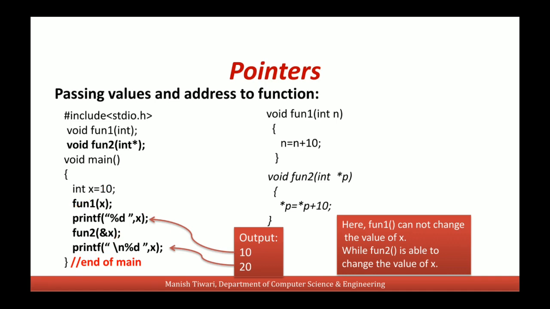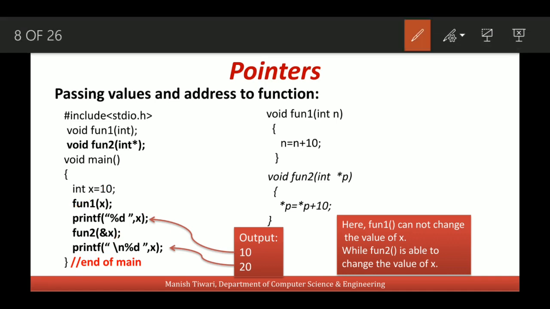So here you see we are calling function 1 by passing the value of x, while we are calling function 2 by passing the address of x. When we call a function by passing the value, it is called call by value, and when we call a function by passing the address, it is called call by reference. So by call by value method, we cannot change the values of actual parameters. Here x is the actual parameter. And when we use call by reference method, then we can change the values of actual parameters.